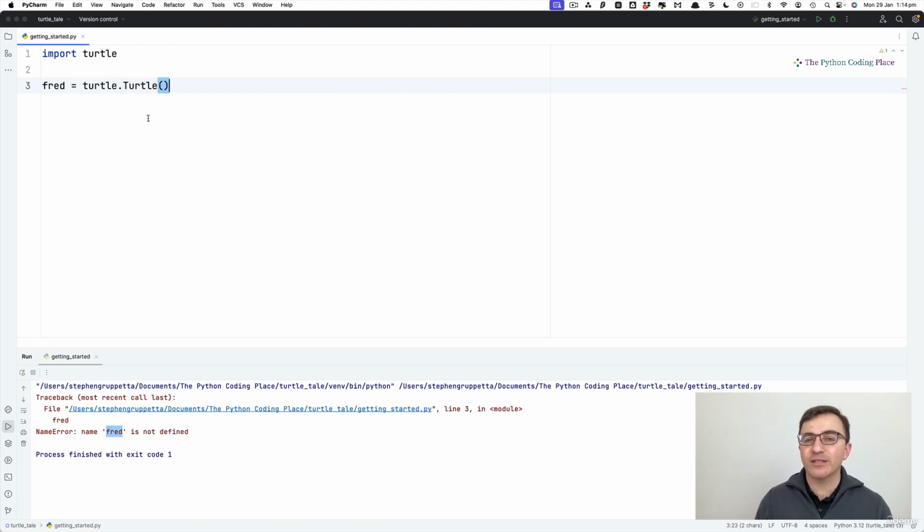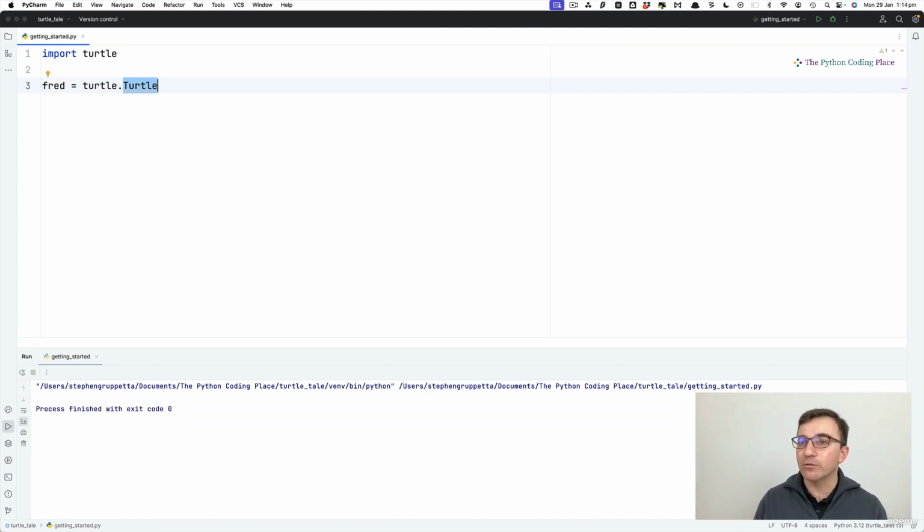And then I've added parentheses or brackets at the end. This is also a punctuation mark or Python notation that we're going to see a lot of. For the time being, I'll tell you what it does here. The round brackets, the parentheses, say, I want you to do this command now. So create a turtle now. And you might say, well, isn't that obvious? No. In Python, nothing is obvious. Without them, this simply says, do you know the command turtle that creates a turtle? And if I run this code, Python says, yes, I do. So what? The parentheses say, I actually want you to do the command and create the turtle.